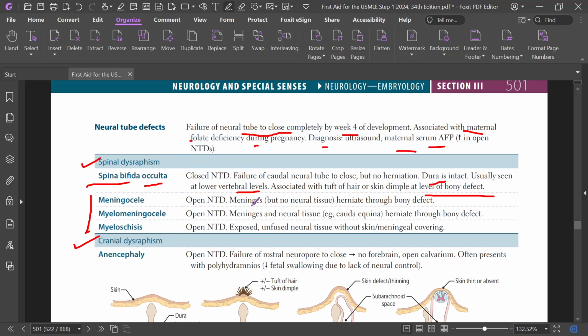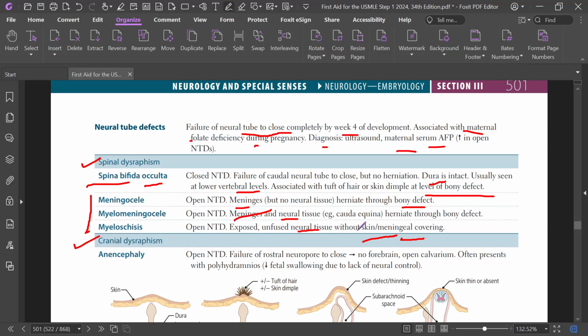What is meningocele? If meninges herniate through the bony defect, it is called meningocele. If meninges and spinal cord, that means neural tissue, herniate through the bony defect, it is called myelomeningocele. If there is only exposed and unfused neural tissue without meningeal covering, no meninges present, that is myeloschisis.